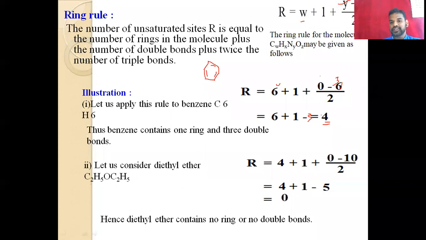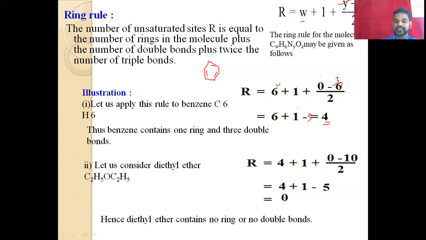The meaning of 4 is that it has 3 double bonds and 1 ring, so totally it becomes 4. It is not that it has 4 rings or 4 double bonds, not like that. It has 3 double bonds and then 1 ring.